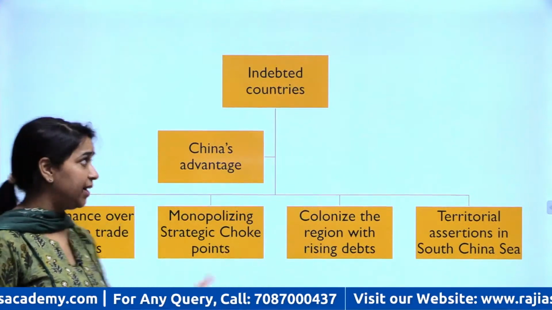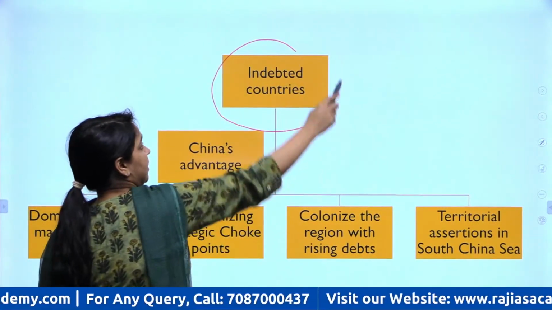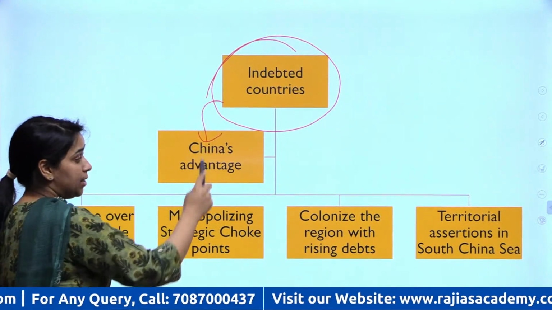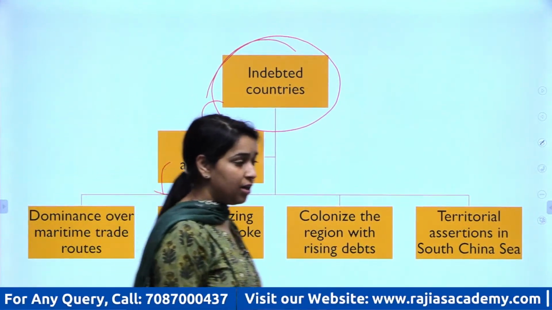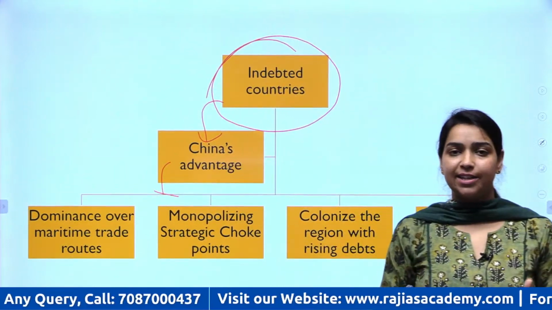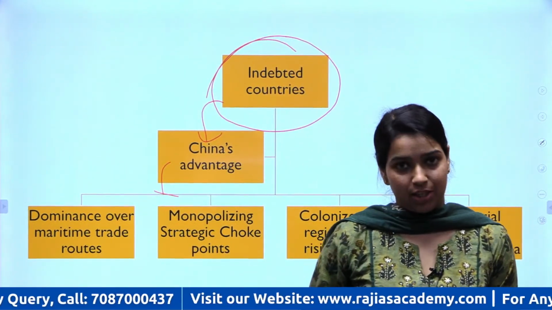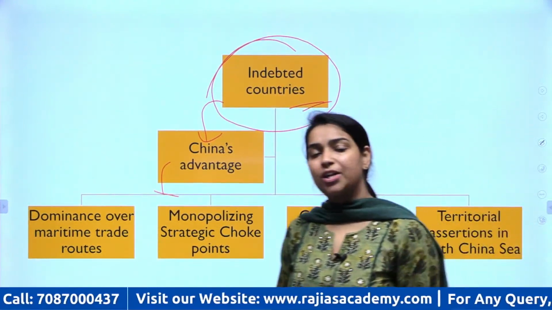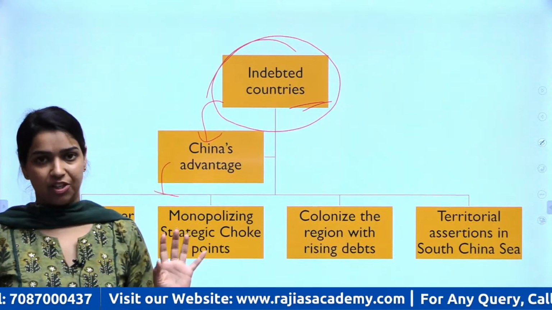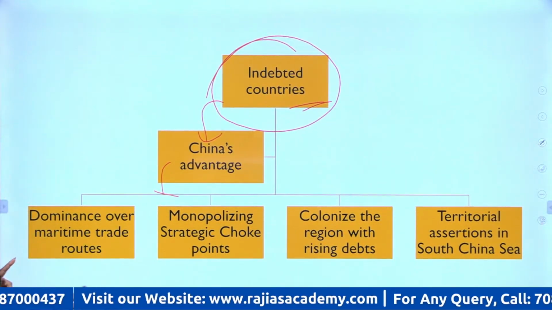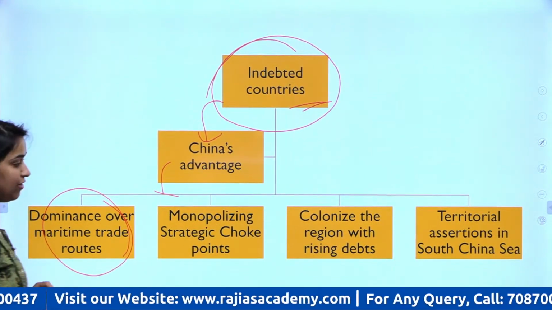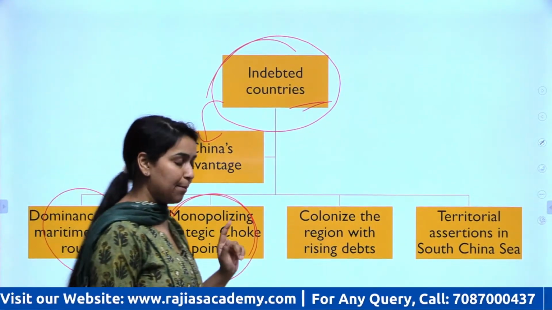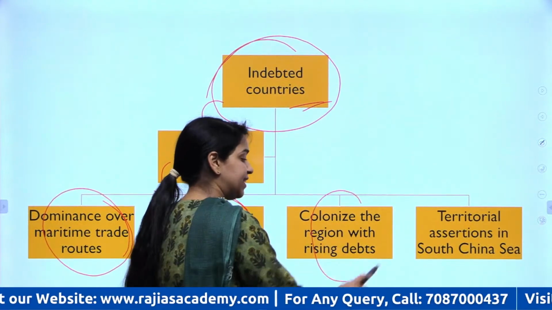This is what I explained, that the indebted countries have no other option. They have to abide by whatever China says. China is simply using that idea that we say, paisa fenk, tamasha dekh. So they give money to the needy countries and extract whatever benefit they want from these countries. So now they will be dominating the trade routes. They will be monopolizing the strategic choke points that I showed you in the map. They are colonizing these countries.